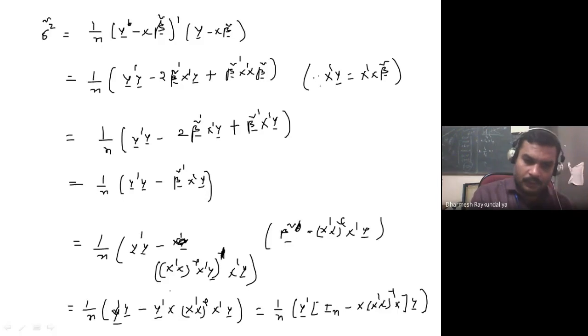You have to take the y dash outside, and because y dash is here it comes first, and this is y dash y, so it comes last. So I call this identity minus this as M.